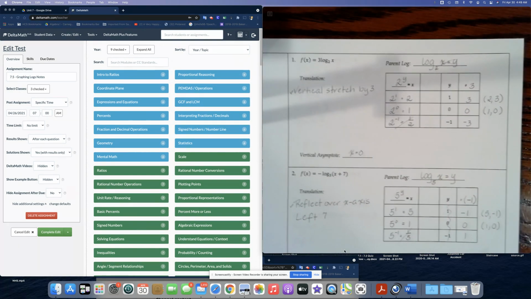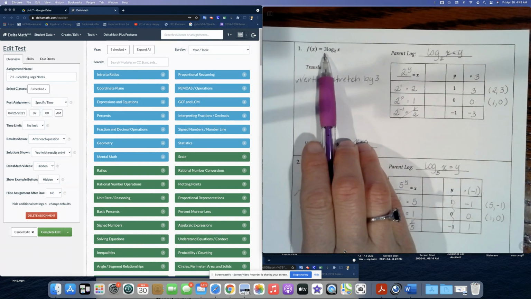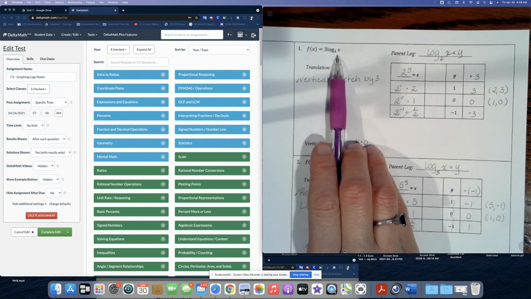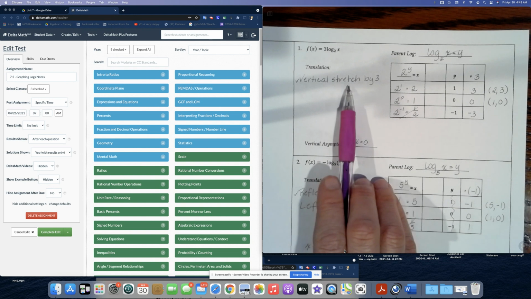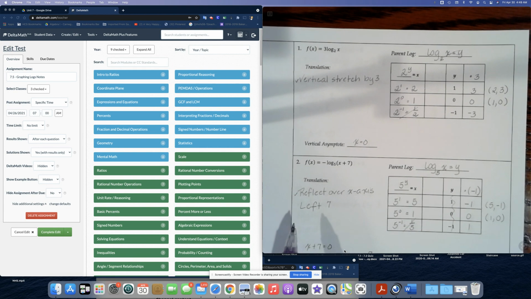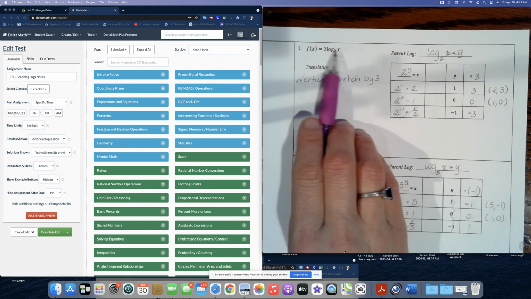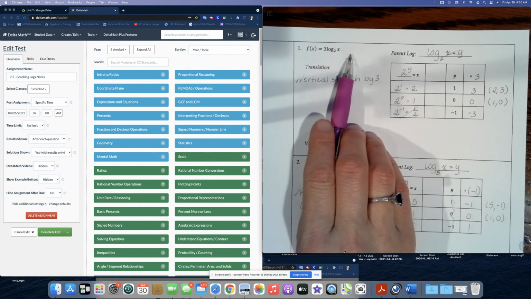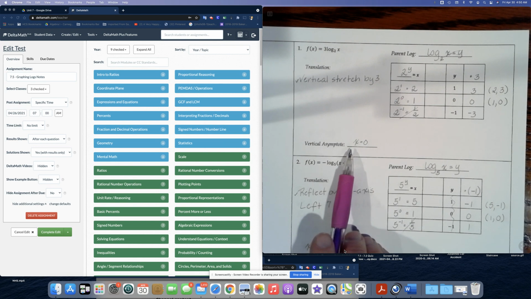Okay, let's look at the first problem that we have to graph. It's f of x equals 3 times log base 2 of x. So what is the translation that's occurring here? This 3 out front means that we're going to have a vertical stretch by 3. And then let's go ahead and look at the vertical asymptote. What is the vertical asymptote? We're not adding or subtracting anything from the log. So when you're not adding or subtracting anything, nothing is represented by 0. So the vertical asymptote is simply x equals 0.